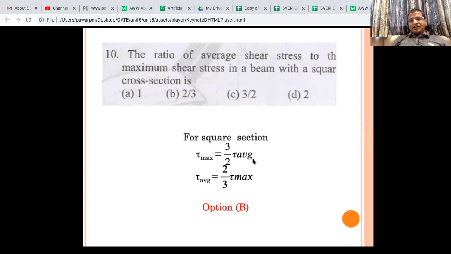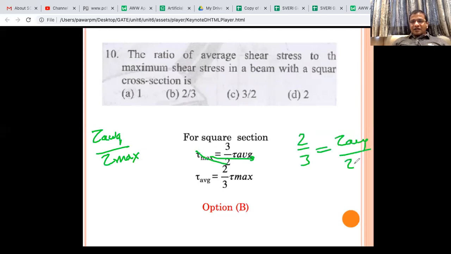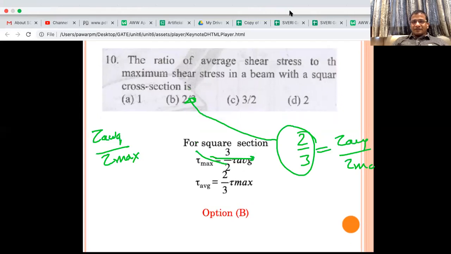You have to be very careful. What is asked? The ratio of tau average. So let me do this, even though it looks simple, you may make a mistake. Ratio of tau average to the maximum, tau max. So you know this formula, so you'll have to bring it here. So 2 will go there and 2/3 is tau average by tau max. So the answer will be not 3/2 but 2/3. Little twisting is done.